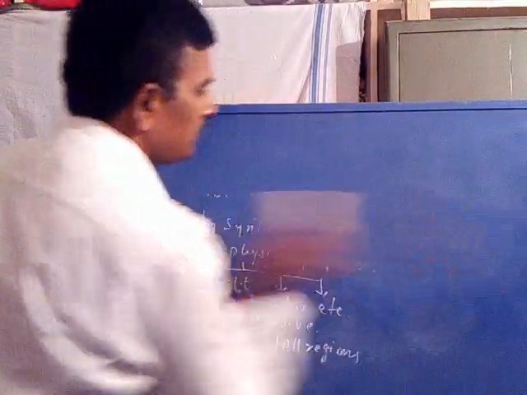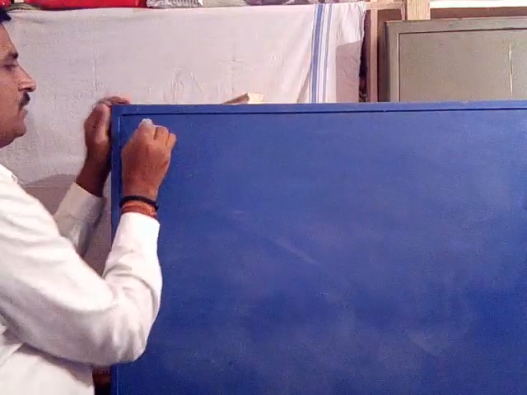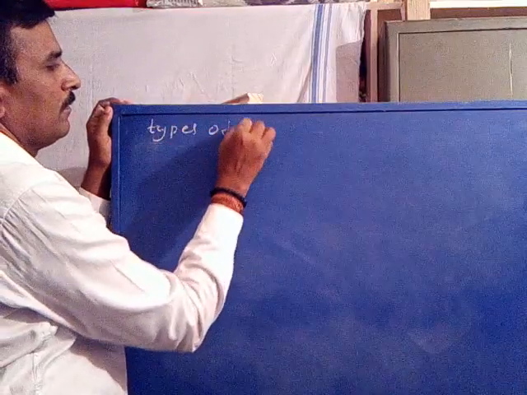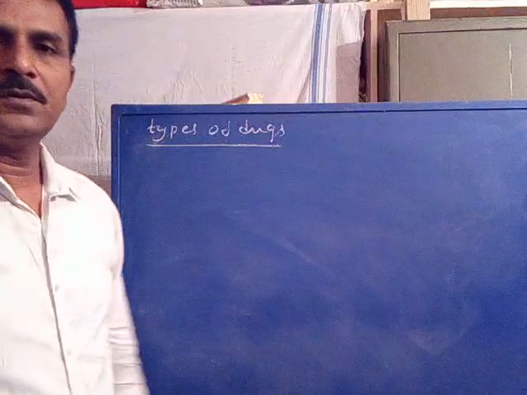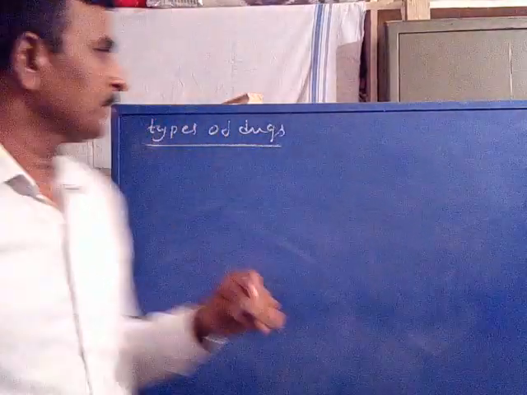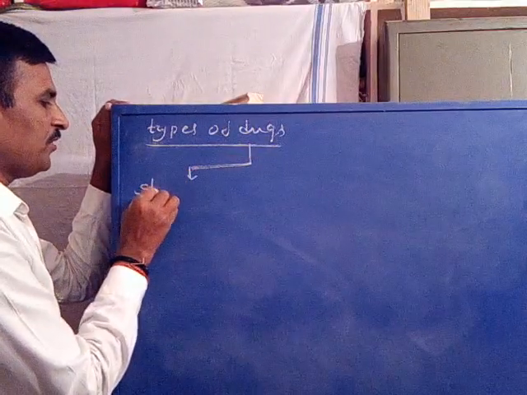Now coming to types of drugs. There are two broad types of drugs.